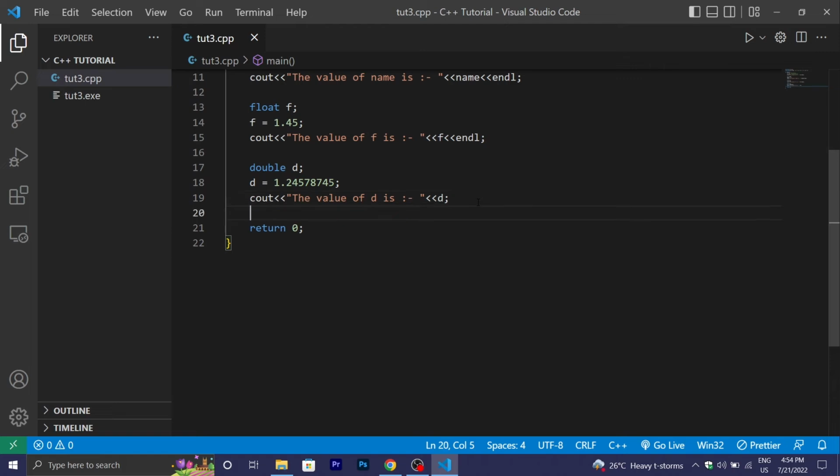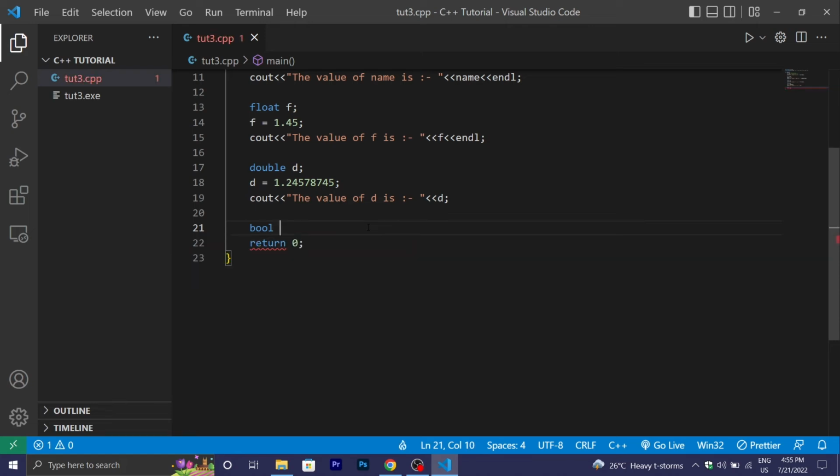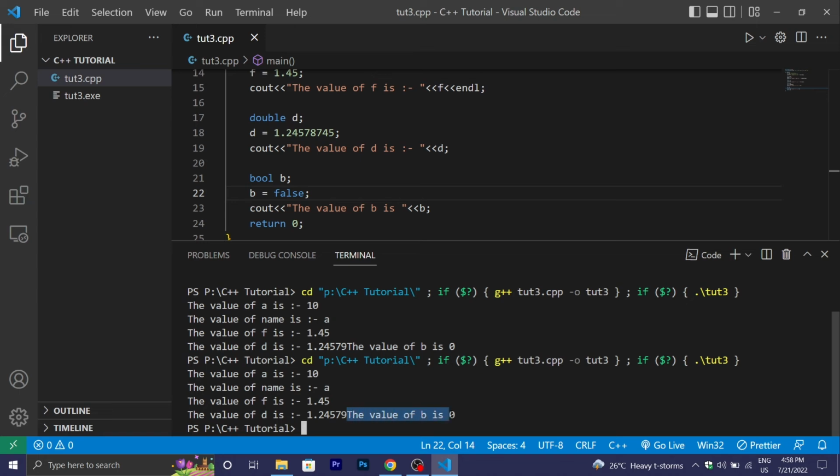The last variable is boolean. Now declare the boolean. Boolean is declared by bool, and declare the name of the bool. So I will declare it b and put a semicolon. After that, the value of b is equal to 0. If you put bool b equals 0, then the result is false, and if you put b equals 1, the result is true. Okay, you can see that the value of b is 0. Okay, 0 means false. If you put false here, you can see that the value of b is 0.